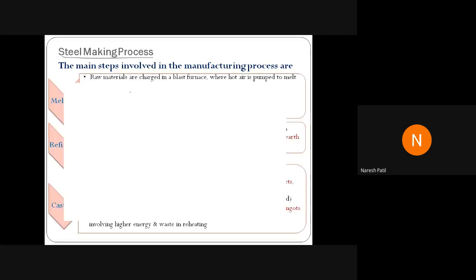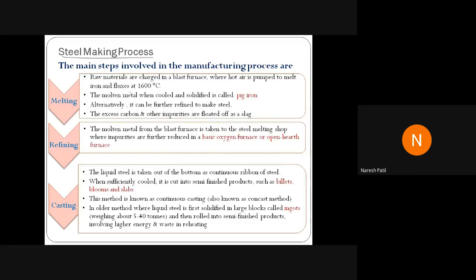The basic difference is how the steel is made. First of all, melting is done, then refining, then casting. In melting, the raw material is melted in the blast furnace at 1600 degrees Celsius. After melting, it will be taken for refining, and then it will be taken for casting. How the casting is done, I'll explain one by one.